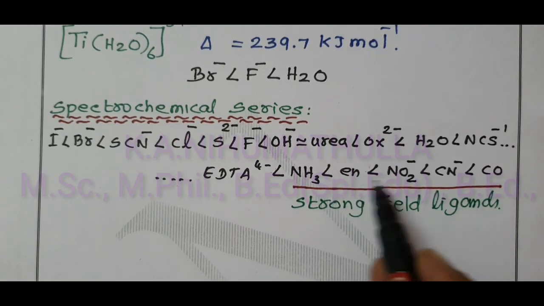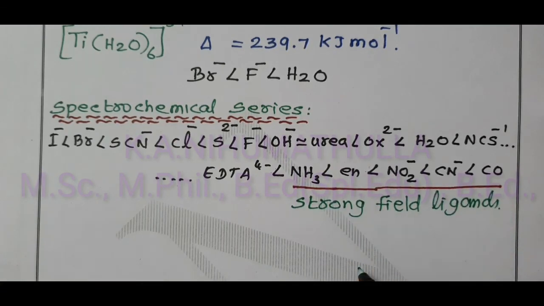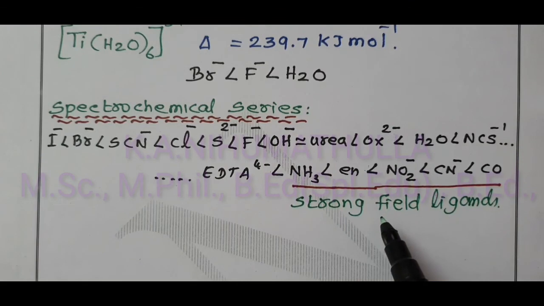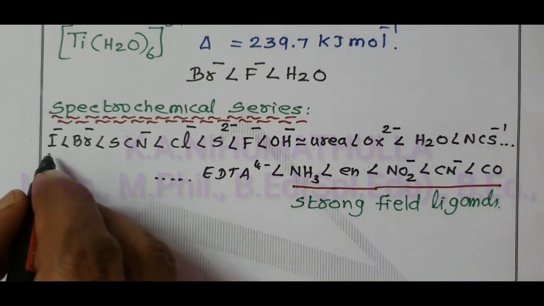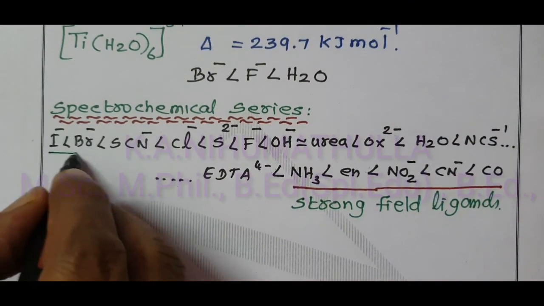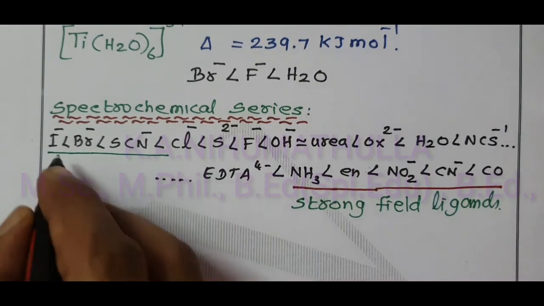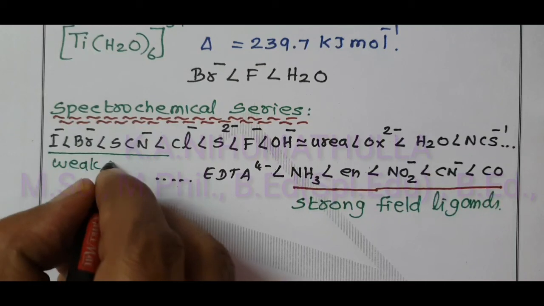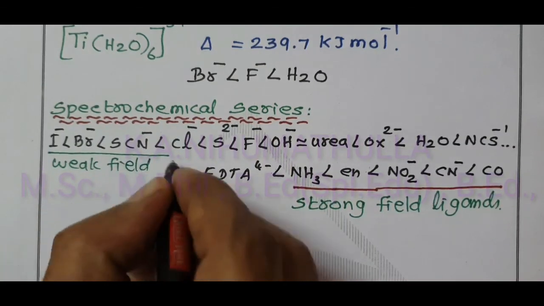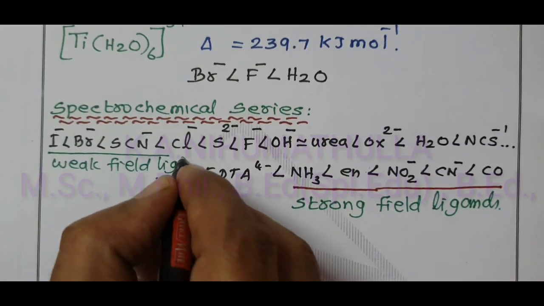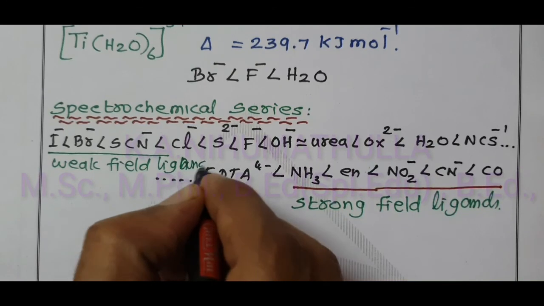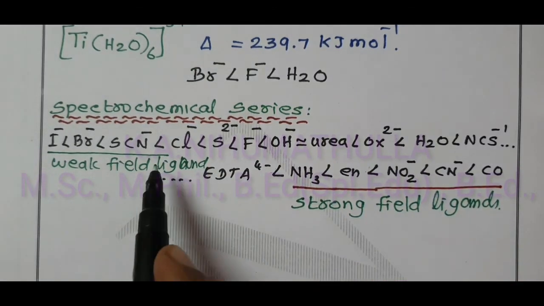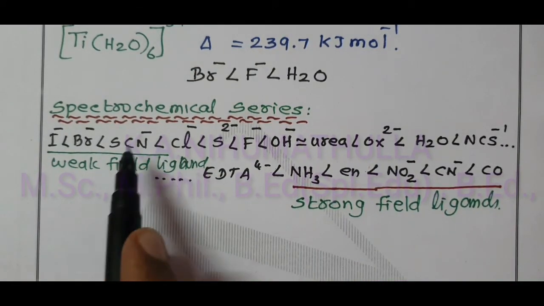These ligands cause larger crystal field splitting, while the ligands on the left hand side are called weak field ligands, and these weak field ligands cause smaller crystal field splitting.